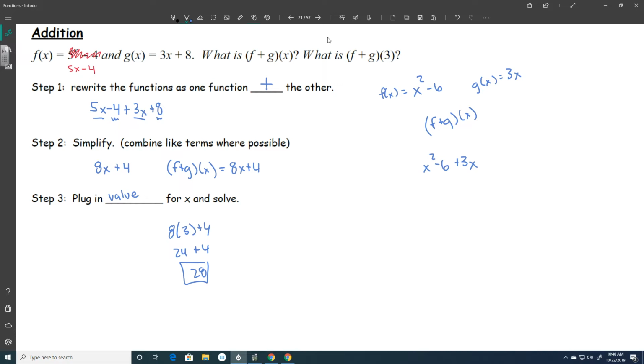And part of that is we're going to put these in a new order because I like my x's to come before my constants. So my answer would be x squared plus 3x minus 6. And then if it asked us to find what is f plus g of 2, then I would plug in a 2 and get 2 squared plus 3 times 2 minus 6 becomes 4, plus 6 minus 6. Those are going to cancel, and you're just left with 4. Okay, so that's addition with functions.